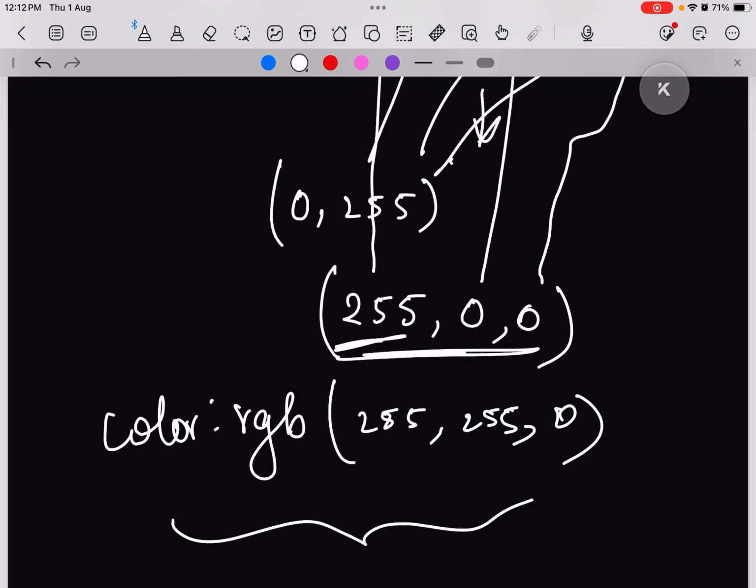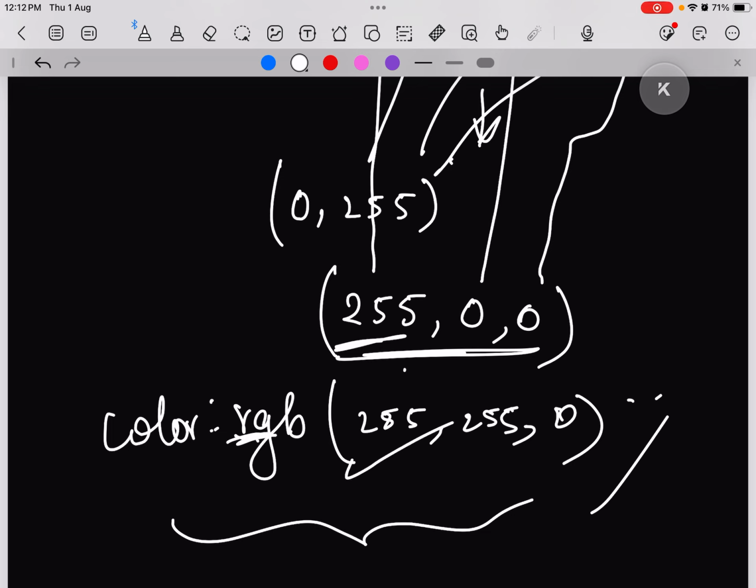Now how do I know this? I searched it on the net. So you don't have to learn these values. You can simply search it on net, or you can just explore yourself. If you have seen a color, you have applied 255, 255, 0, but you want it lighter or less on the reddish side, then you can reduce 255.